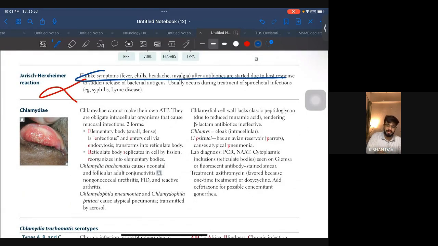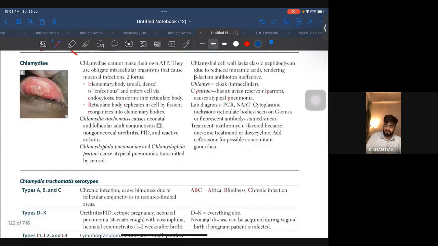Flu-like symptoms after antibiotics are started are due to host response to sudden release of bacterial antigens. Okay, specifically they will ask this in Lyme and syphilis. So remember, if flu-like symptoms come even after giving antibiotics, think about the Jarisch-Herxheimer reaction. Coming to chlamydia.